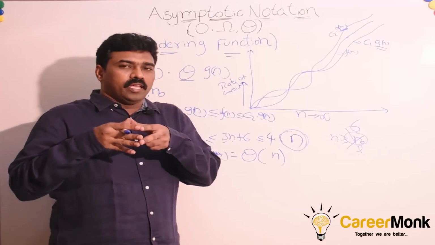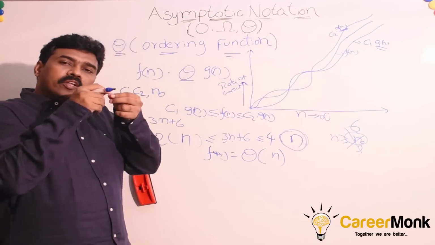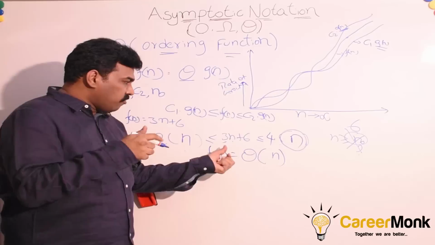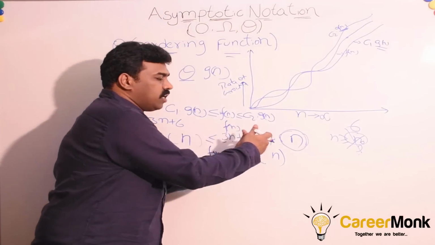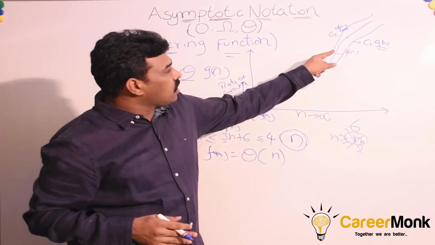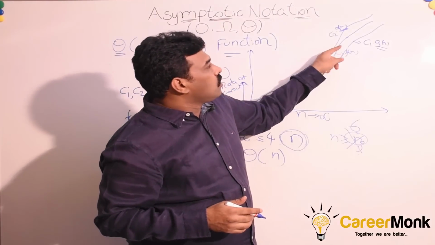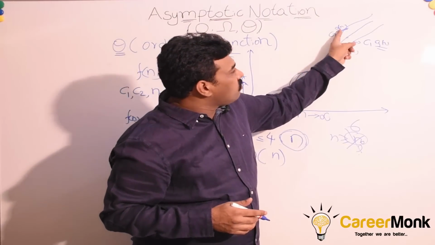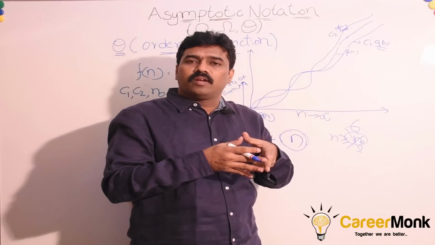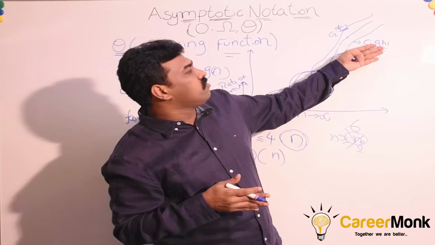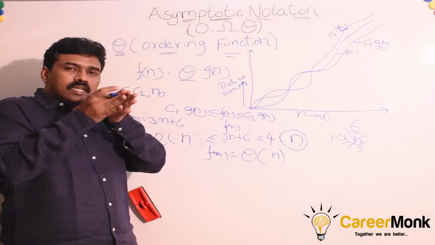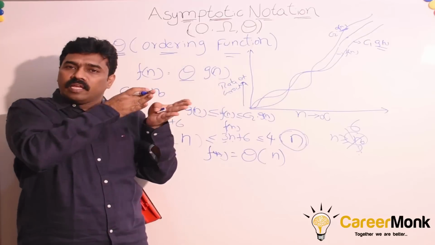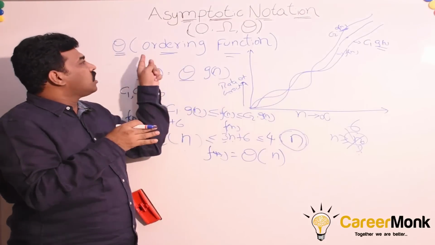If you carefully observe here, whatever is the input value n, the function f of n is varying between c1 into g of n and c2 into g of n. It will never go beyond c1 into g of n and c2 into g of n. So since it is giving the exact rate of growth for the given algorithm, we call it the ordering function.